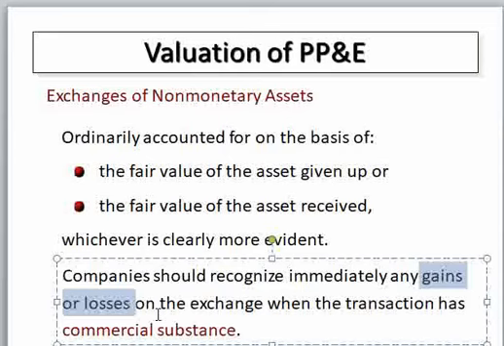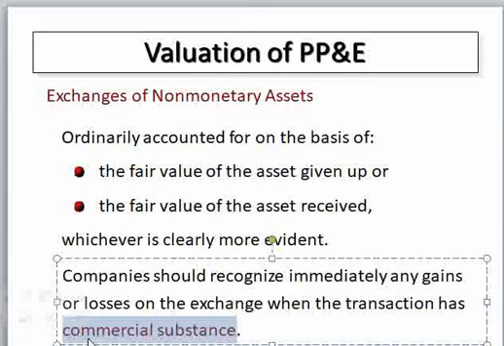Therefore, when it comes to recognizing gain and loss at the time of exchange, we recognize it if and only if the exchange has commercial substance. If the coming asset has commercial substance, it means the cash flow resulting from the transaction is changed, or the economic activity based on this coming asset is changed.